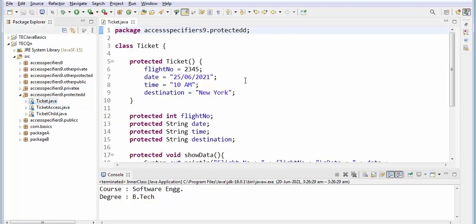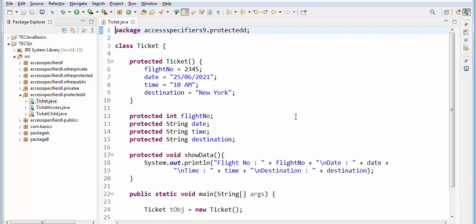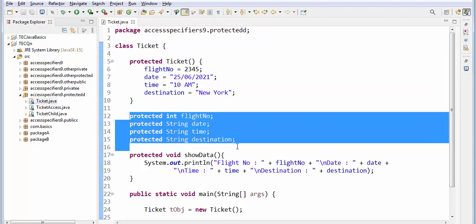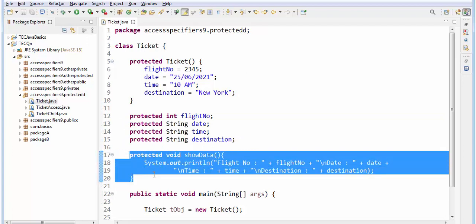See, I have a class Ticket. Okay, so here, for the constructor I have used protected, and for all the variables I have used protected, and for the method I have used protected.